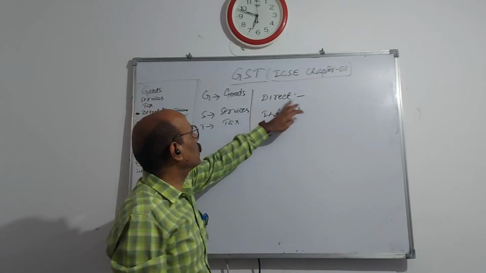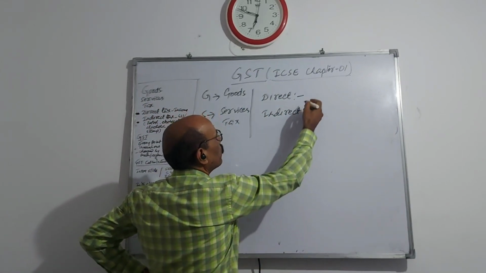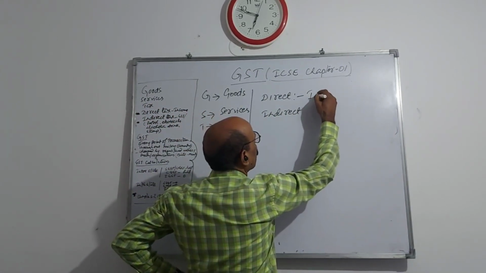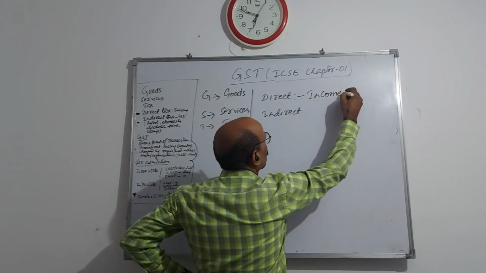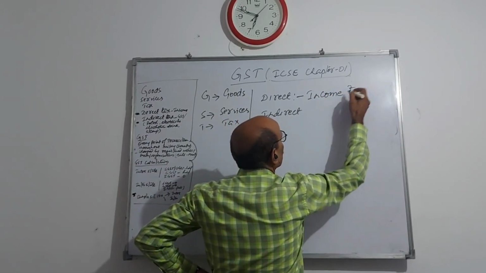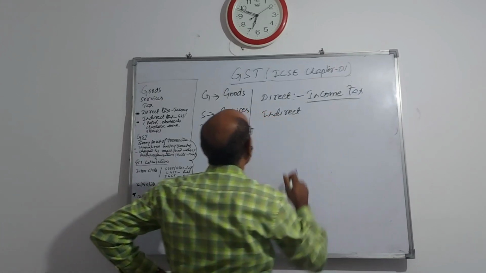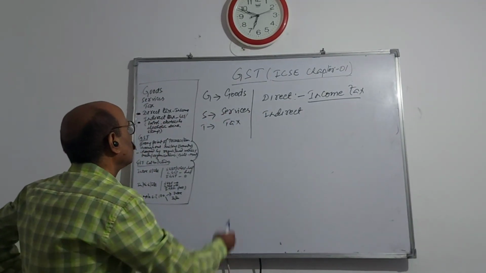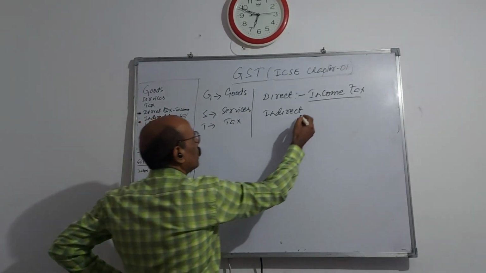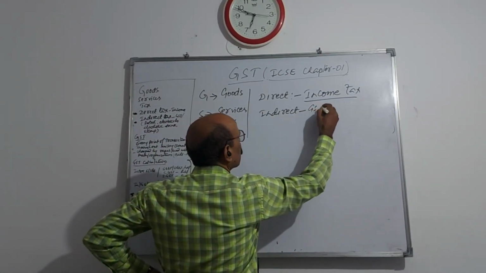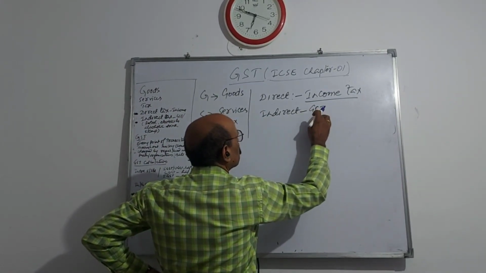Direct taxes come under direct income, which means income tax. In indirect taxes, goods and services come, which means GST comes.